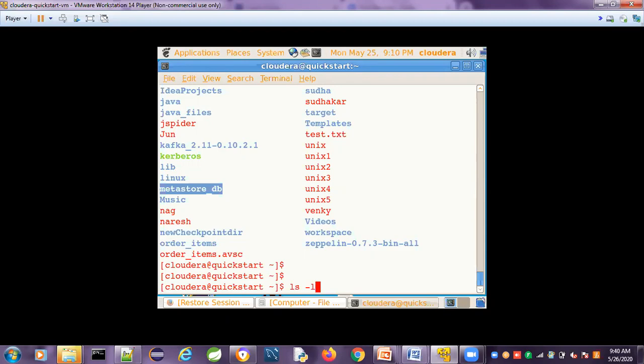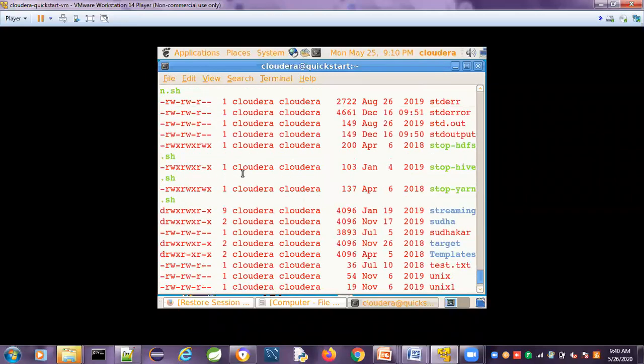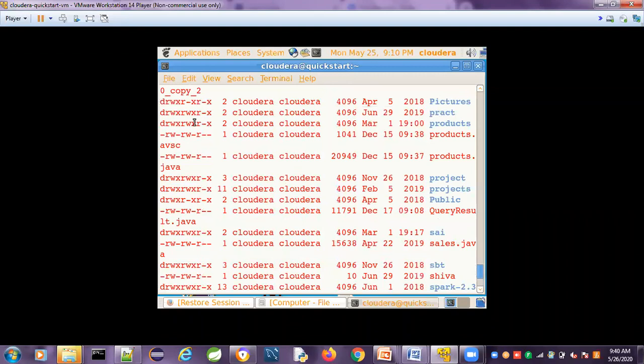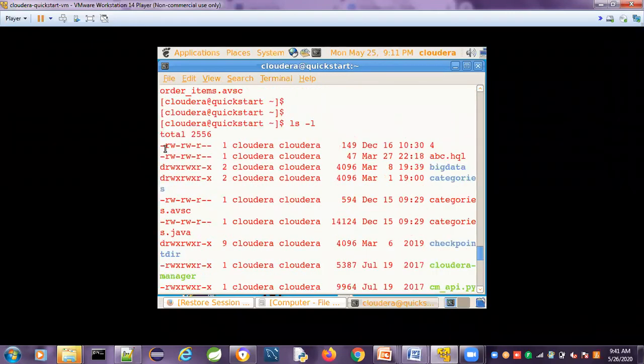l indicates long listing. So see here, the long listing format has seven fields. This is the first character. The first character indicates whether it is a directory or a file. So this is a file. And up to here indicates the file's permissions.